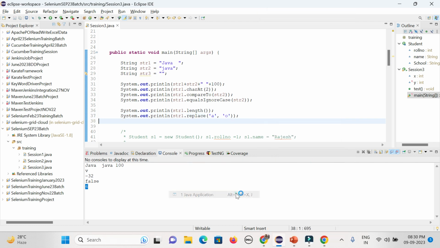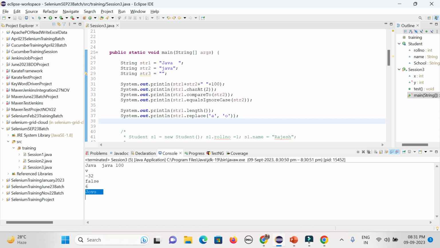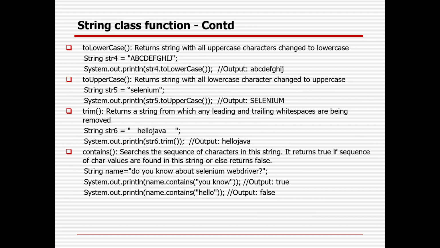But in case it is a sequence of characters, you can give double quotes, right. Phrase: how are you? I want to change it to how is you, like that. So instead of are you can change it to is. So it will be double quotes, because you are changing a sequence of characters. You could see now it is Jovo. So that is the way you can do the replace part.